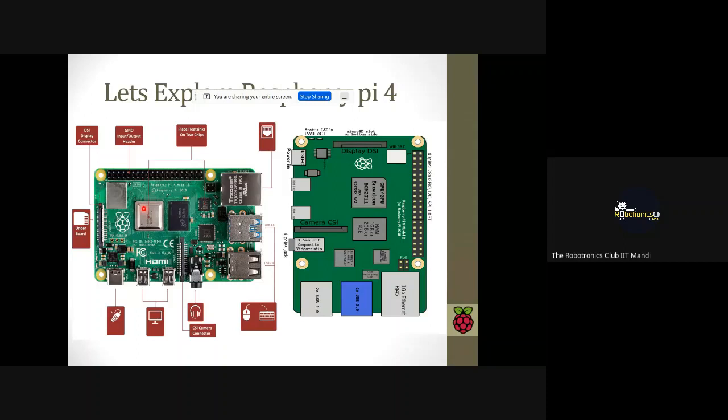This is the heatsink. Why is a heatsink used? During processing, a lot of heat is generated, so to absorb that heat, a heatsink is used. Besides heatsinks, we also use a cooling fan to cool our processor. And this is the RAM. This can be available in 2 GB, 4 GB, 8 GB according to your need.